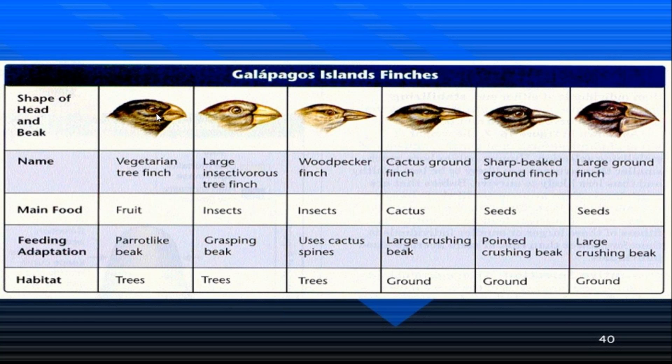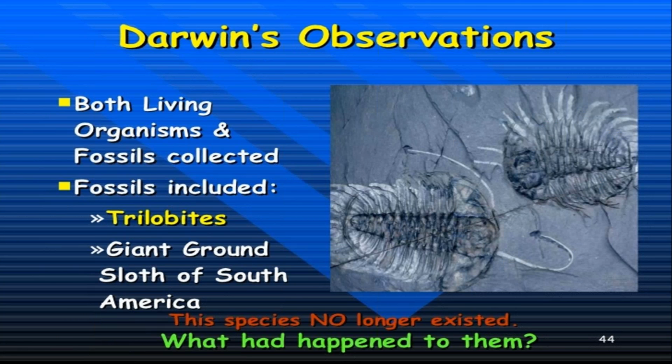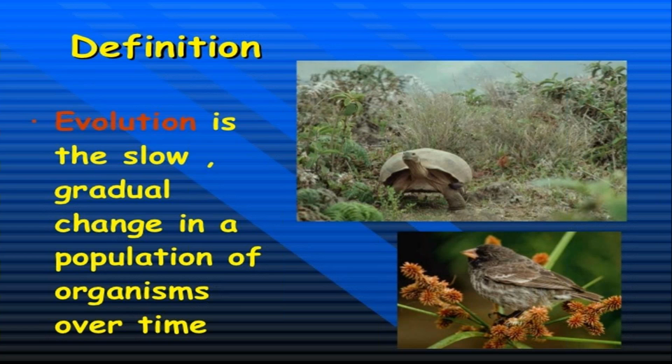So as per the resource partitioning, they formed different sizes. So he concluded that in nature the survival of the fittest takes place. He concluded that those which are fit start surviving, and the others which are not fit just die. So the species no longer existed. Which is not fit for survival doesn't exist for a long time.